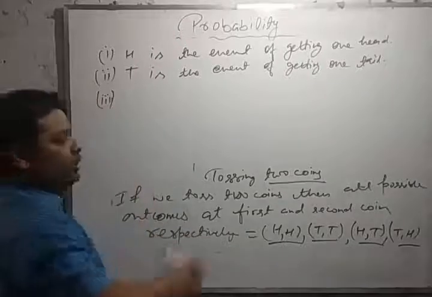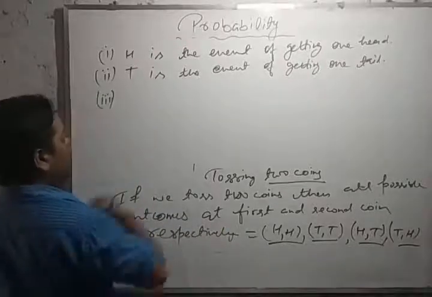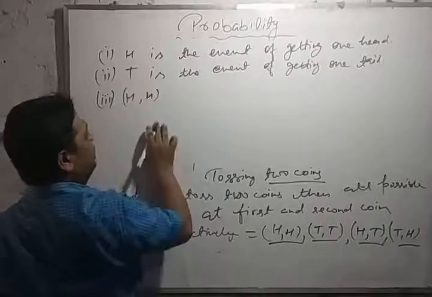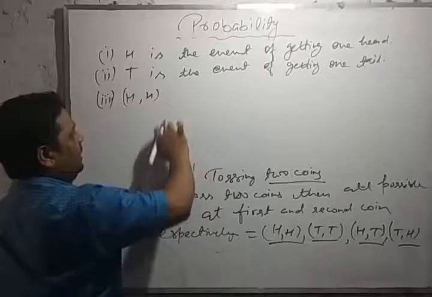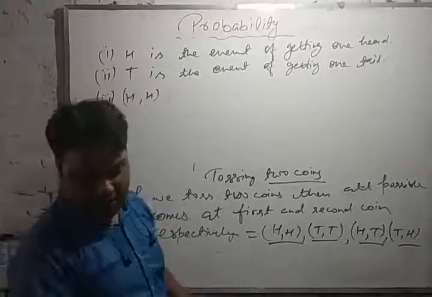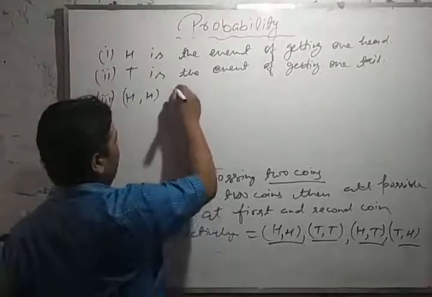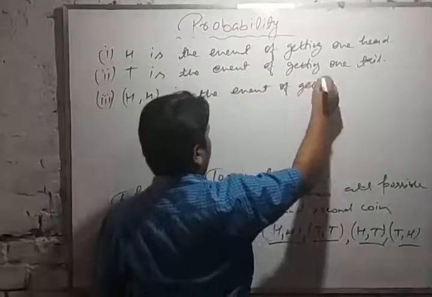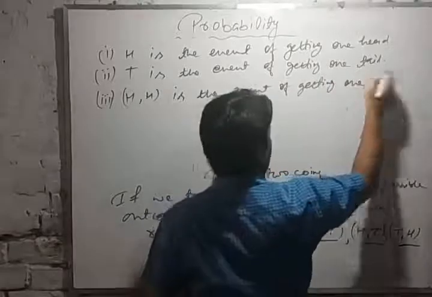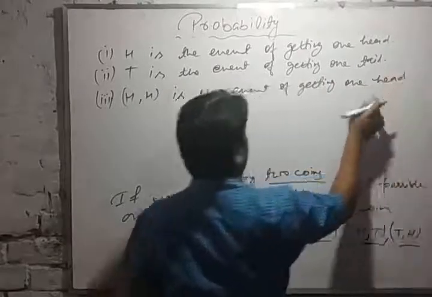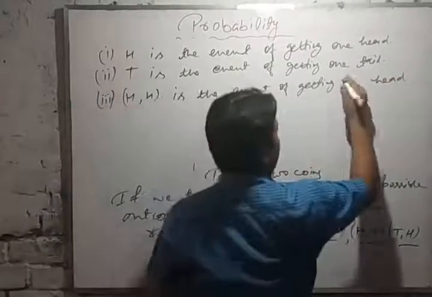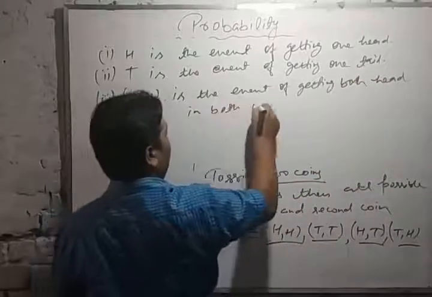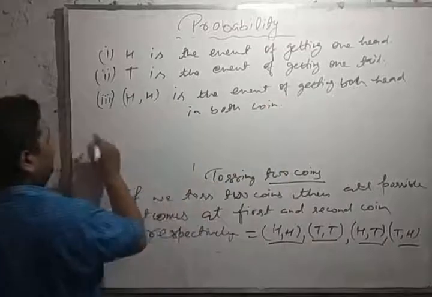Now if in two coins both are head, then HH is the event of getting both heads in both coins.